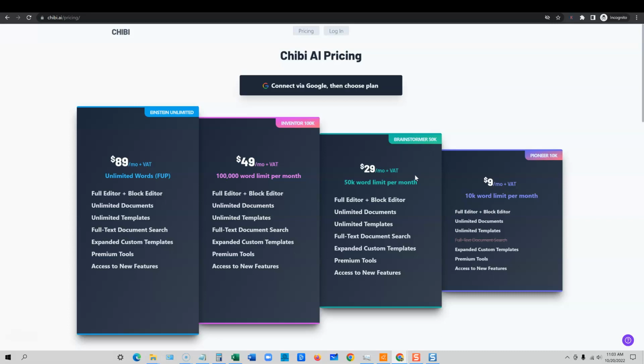Right now, it's not as well known, I don't think, as some of the top ones like ScaleNut and Jasper and Copy AI, but I think that this one is definitely going to be able to hold its own against them and so forth. So definitely no harm, no foul with them charging a monthly fee for this type of tool. If you want to get 100,000, their pricing is still better than what you're going to get with Jasper anyways. So they're a little bit underneath that, so that's good. And then you can go with unlimited for $89 a month. So super cool stuff right there.